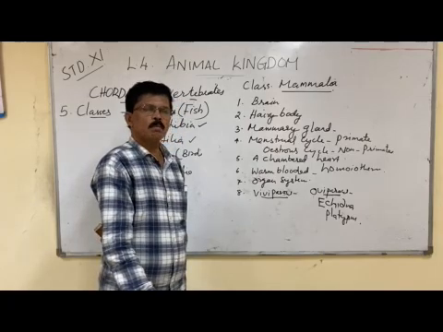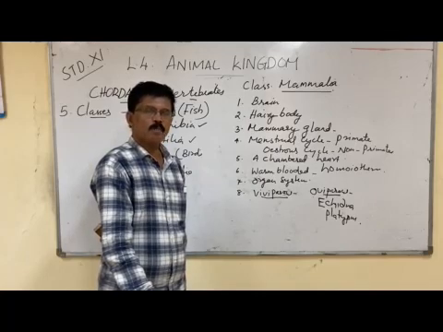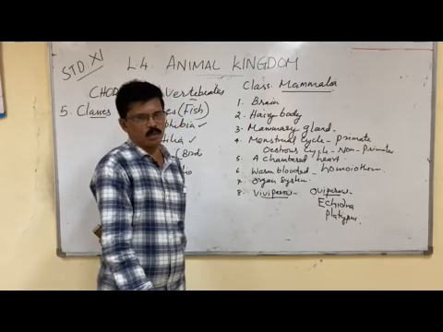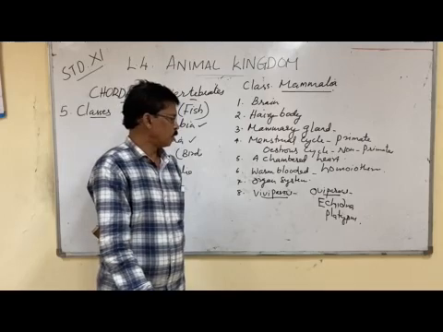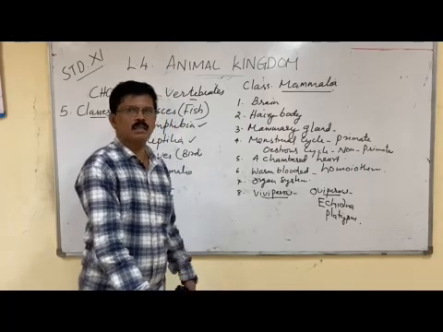Most of the mammals are viviparous, means giving birth to young ones, but a few are oviparous. Echidna and platypus are the two examples of oviparous animals. That's all, and this is the end of this chapter.